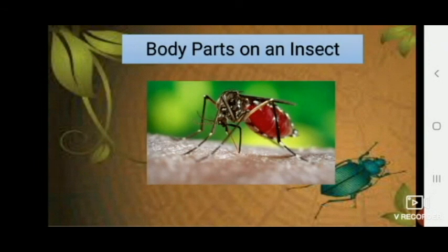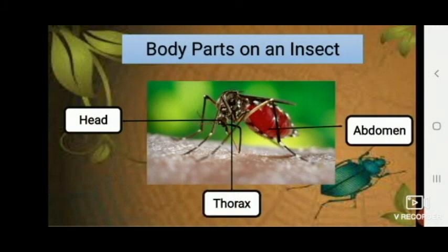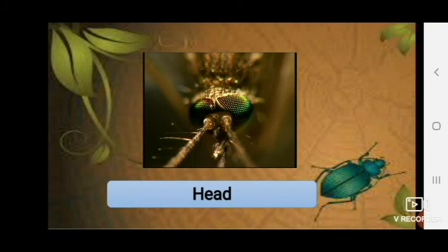Well, every mosquito or every insect, in fact, has a few body parts in common. The body of the insects is majorly divided into three major parts: head, thorax, and abdomen. These three are the common parts in all the insects. The head region consists of eyes, which are called compound eyes especially, which help them to see their prey.